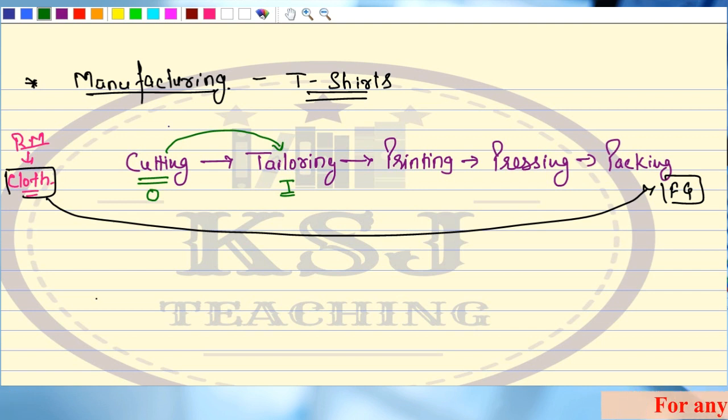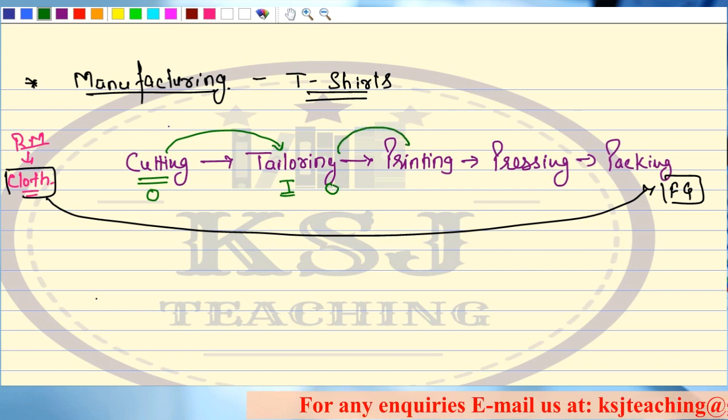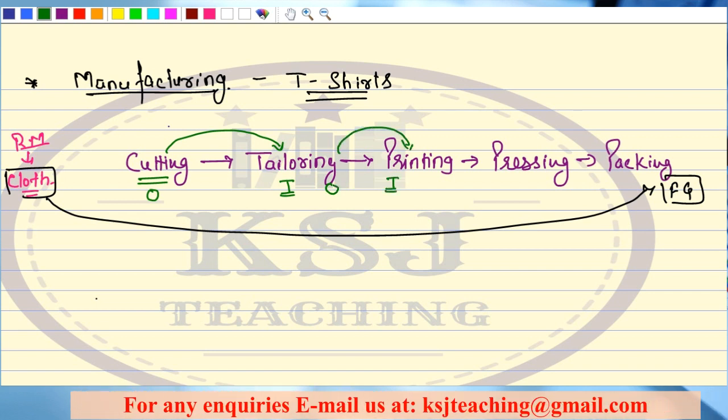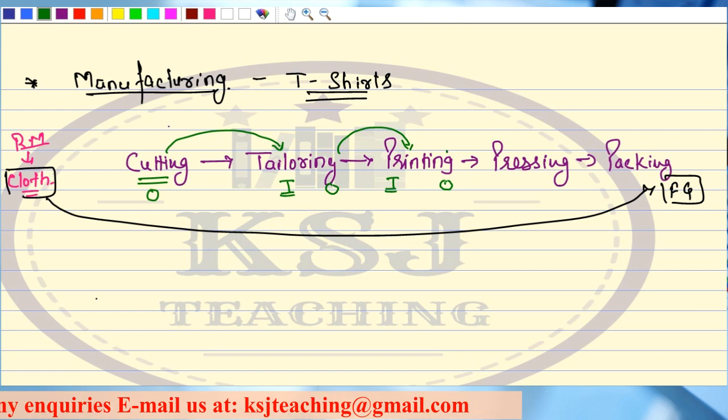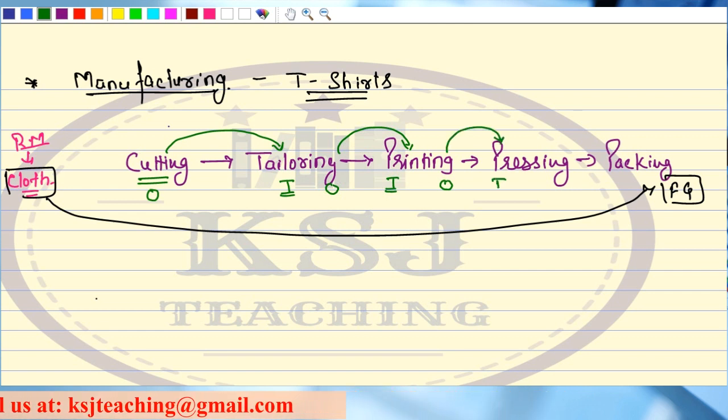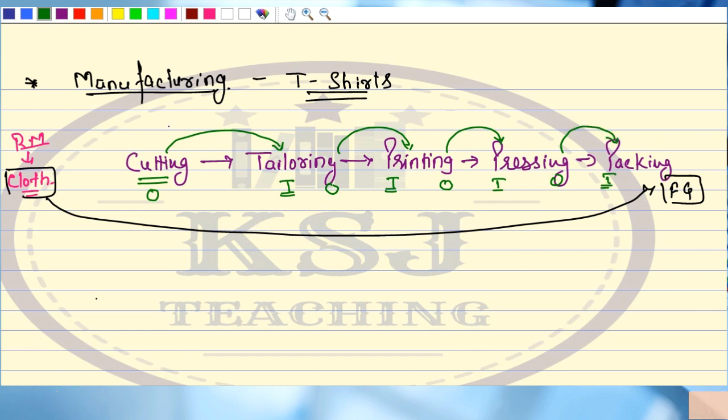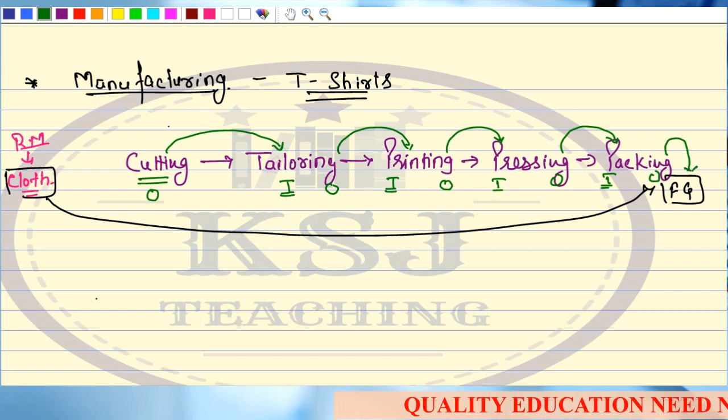The output of this tailoring will become the input of this printing. The output of this printing will become the input of this pressing. The output of this pressing will become the input of this packing. And this output of packing will convert it into my finished goods. Clear?